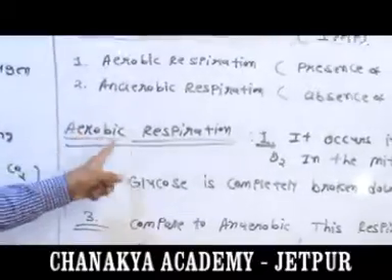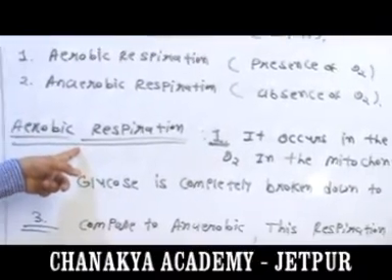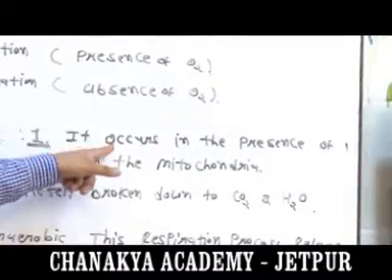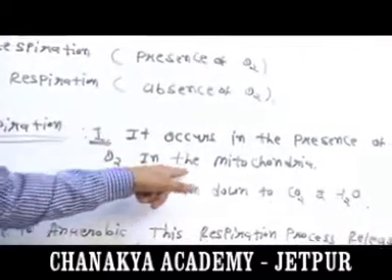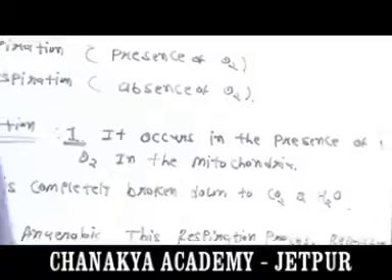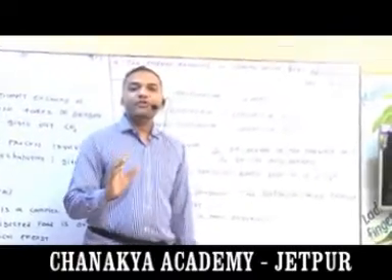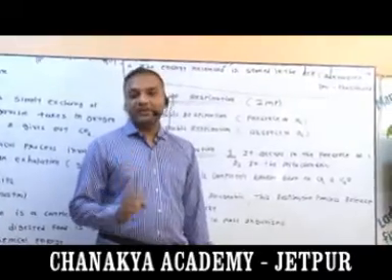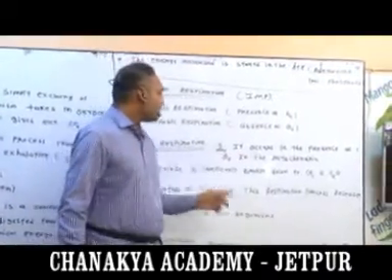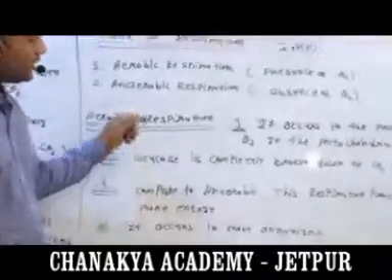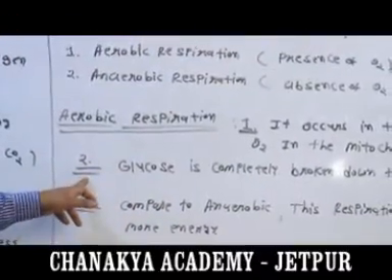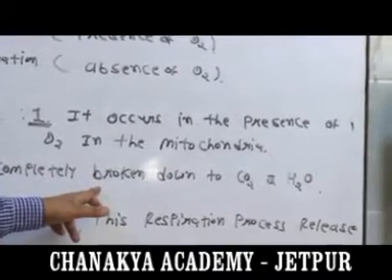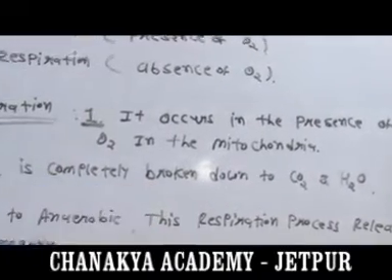First, aerobic respiration. What is the basic information about aerobic respiration? First, it occurs in the presence of O2 in the mitochondria. What is mitochondria? Mitochondria is also part of our cell, and it is known as the powerhouse of the cell. So aerobic respiration takes place in mitochondria. Second, glucose is completely broken down to CO2 and H2O. We store energy in ATP.